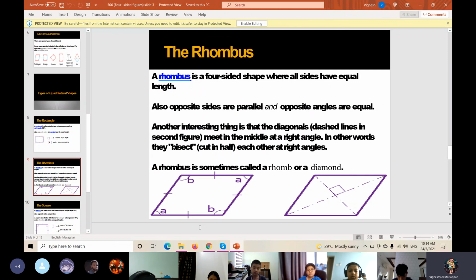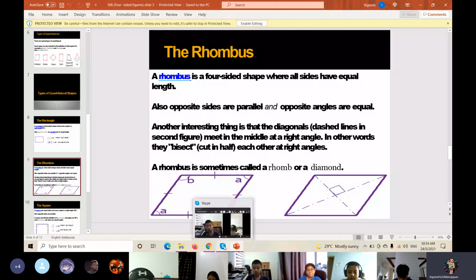All four sides are equal, but what is the difference between the rhombus and also the square? Who can tell the teacher? There is only one difference in between rhombus and square.